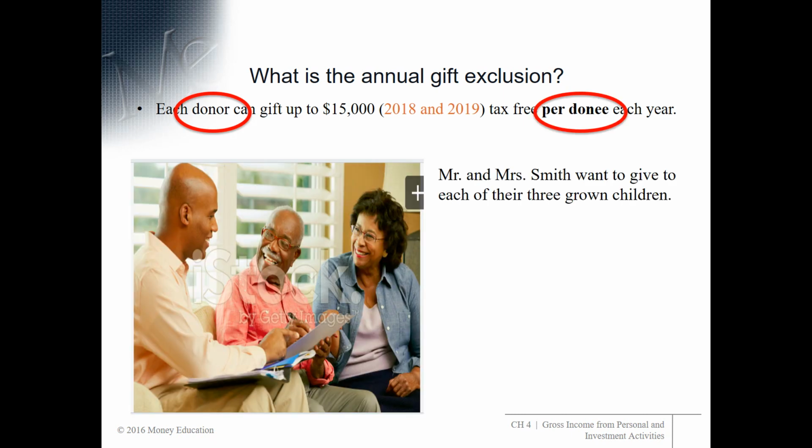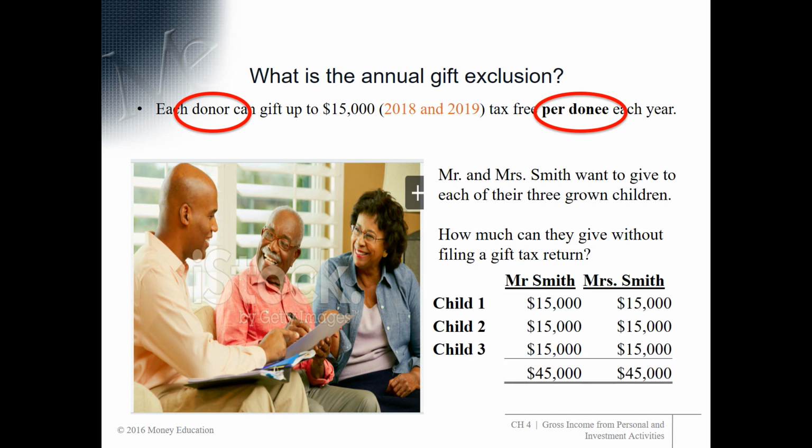So here are Mr. and Mrs. Smith. They want to give each of their three grown children some money. So how much can they give without filing a gift tax return? So you're not going to file the return. You're not going to owe any tax on it.